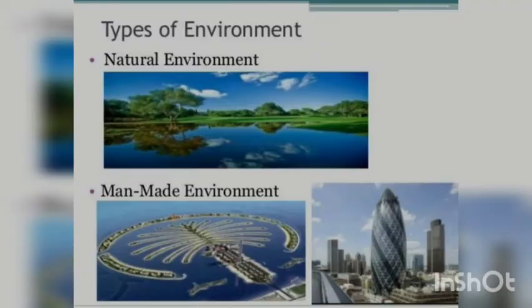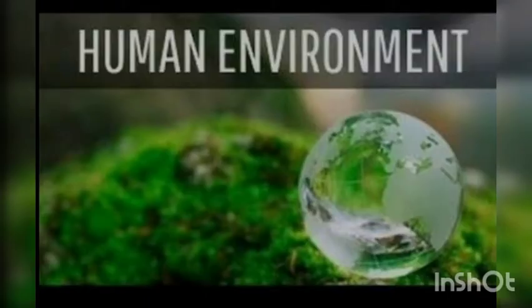Already we have read there are two types of environment. One is the natural environment, which is made by our mother earth, and then the man-made environment, which is made by humans, isn't it? Now let us see the human environment in detail, which is on page number 115. We know all the things which are made by humans are man-made things, isn't it?